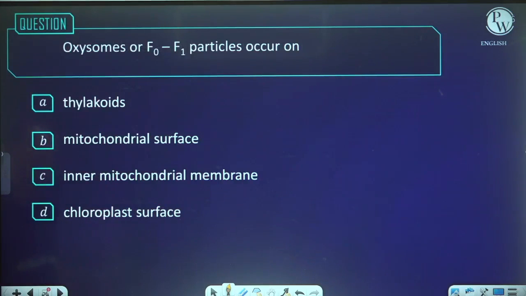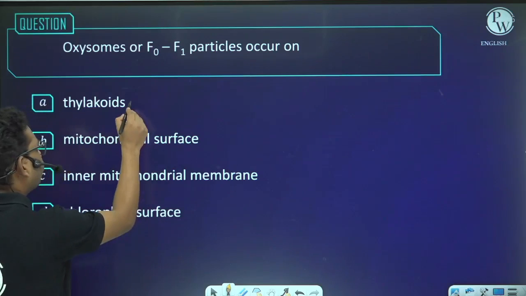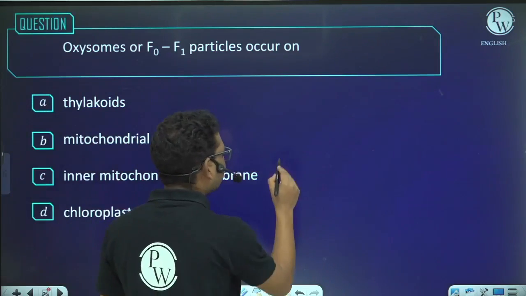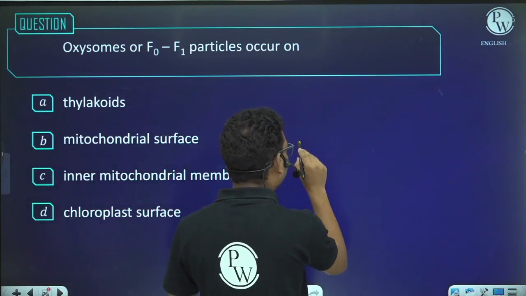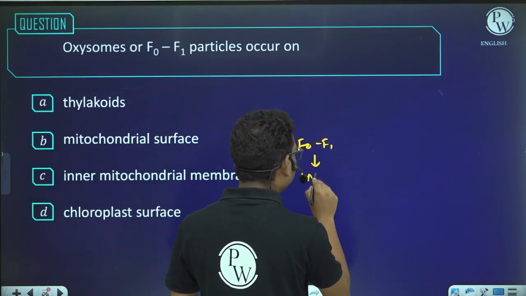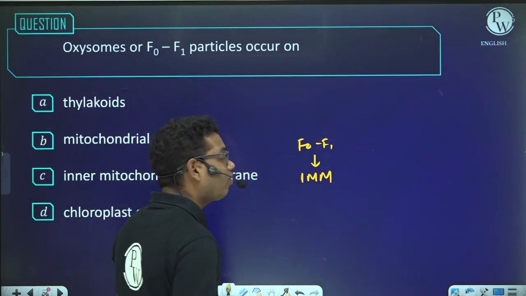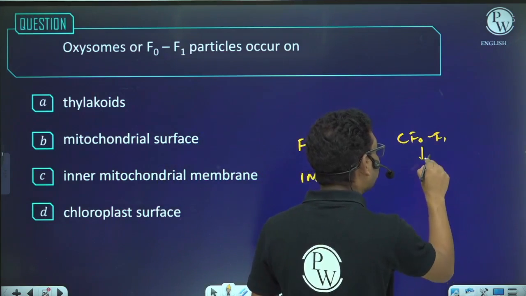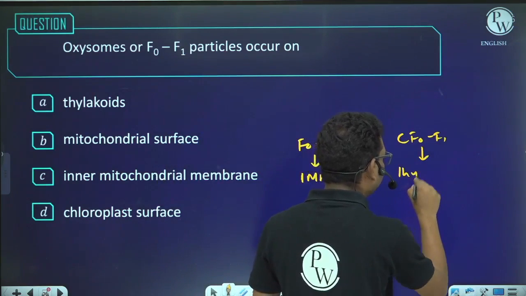Next, oxysome F0 F1 particles occur in thylakoids? No, they are not present in thylakoids. Why? Because if I talk about the F0 F1 particle, it is present in the mitochondria, in the inner mitochondrial membrane. And the CF0 F1 particle is present in the thylakoid membrane.